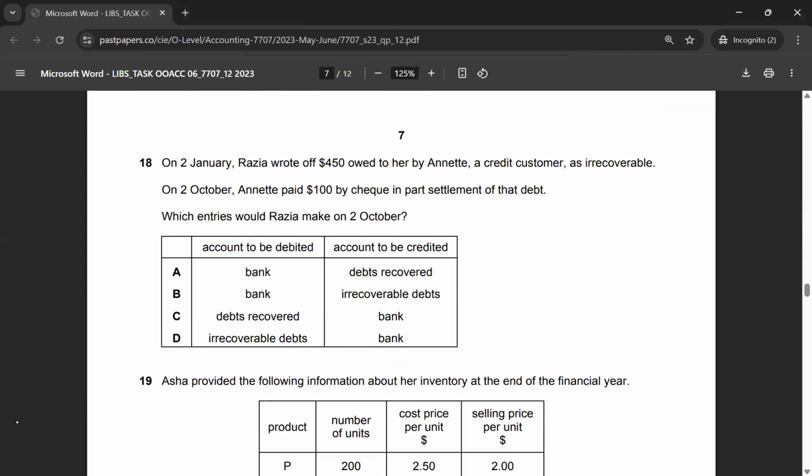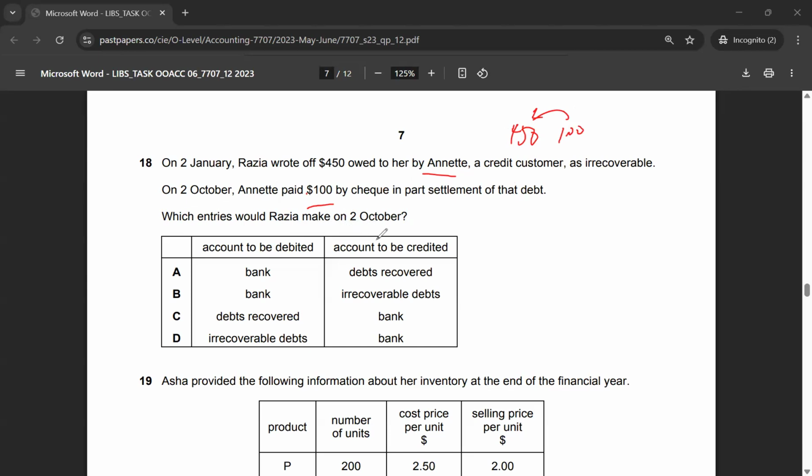Multiple choice 18. On 2nd January, Razia wrote off $450 owed to her by Anate, a credit customer, as irrecoverable. So this was an account receivable for Razia. Razia did not receive any money from Anate on 2nd January, and then she decided to write it off. But on 2nd October, Anate paid $100 by check in part settlement. So out of 450, $100 was received.